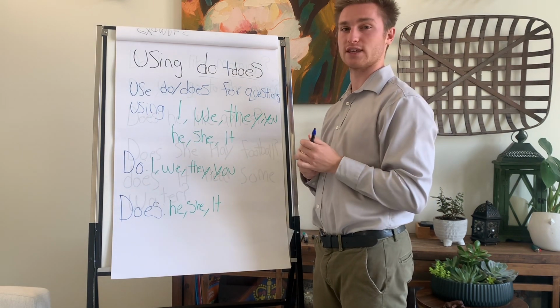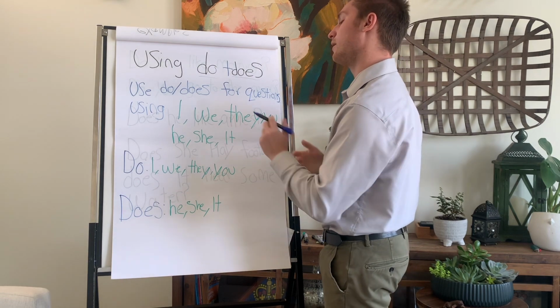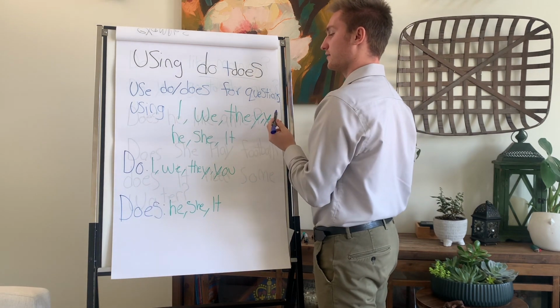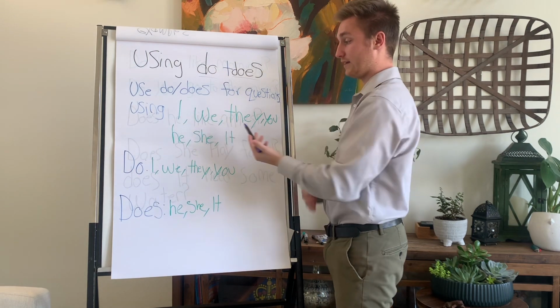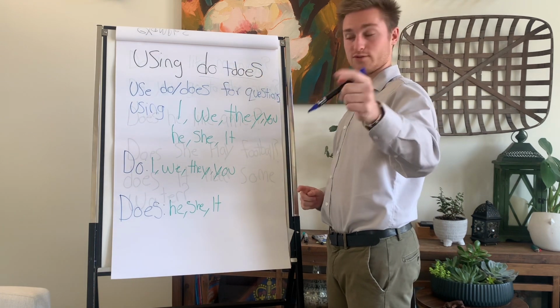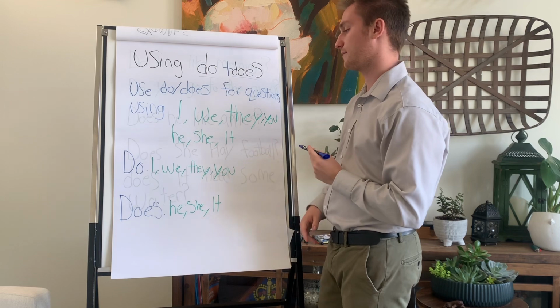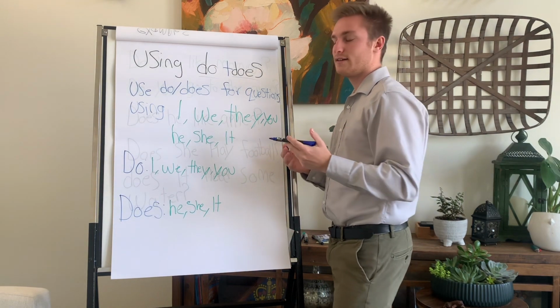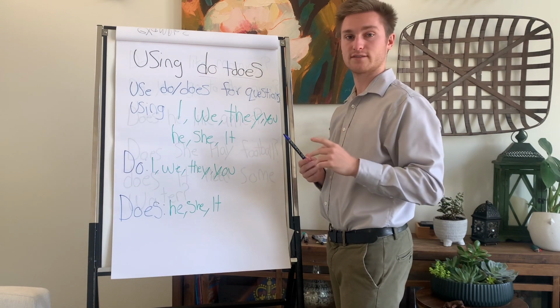It's a little bit tricky, but I will explain. So, you use do and does for questions with I, we, they, you, he, she, and it. But they are split into two different categories.